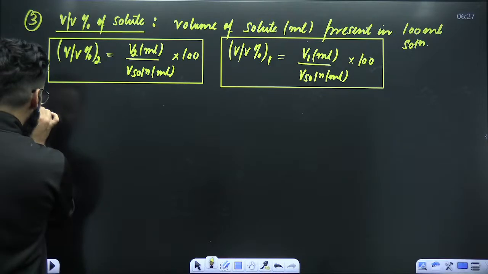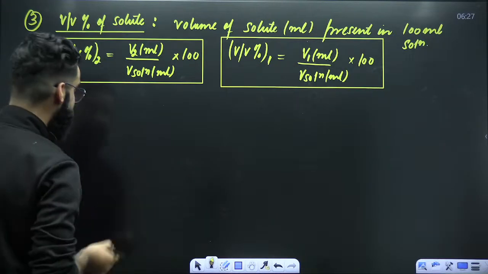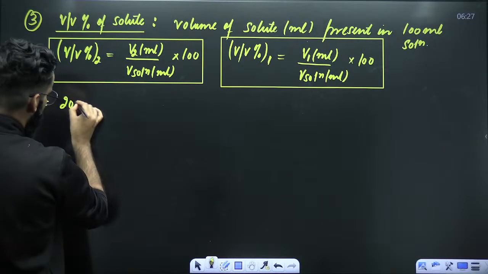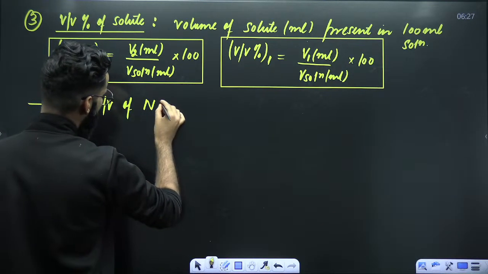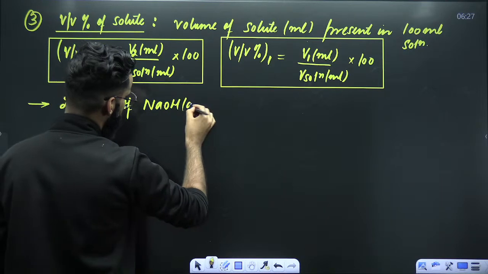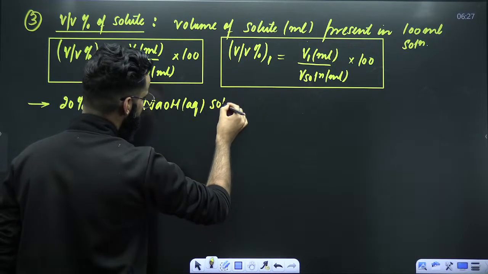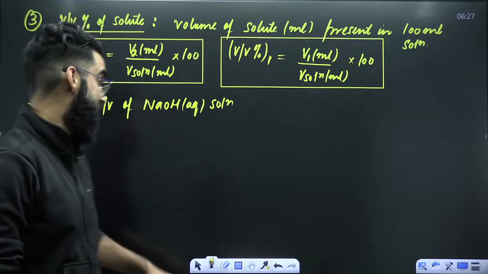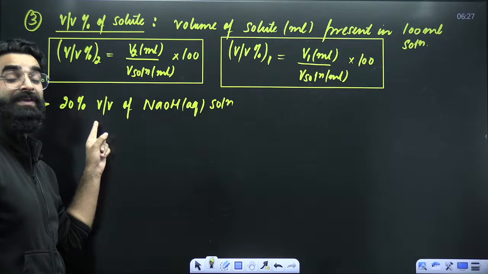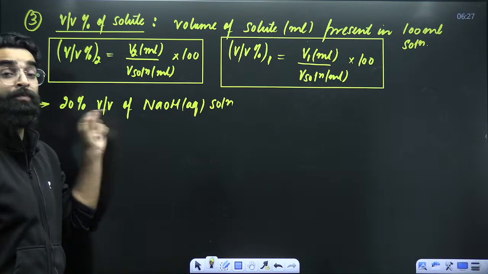Now, if I write one statement over here, my dear students, I'm writing something like this. I'm writing 20% volume by volume of NaOH aqueous solution. Can you try to decode this particular statement? Now, I'm not mentioning here weight by weight or weight by volume. It's volume by volume.